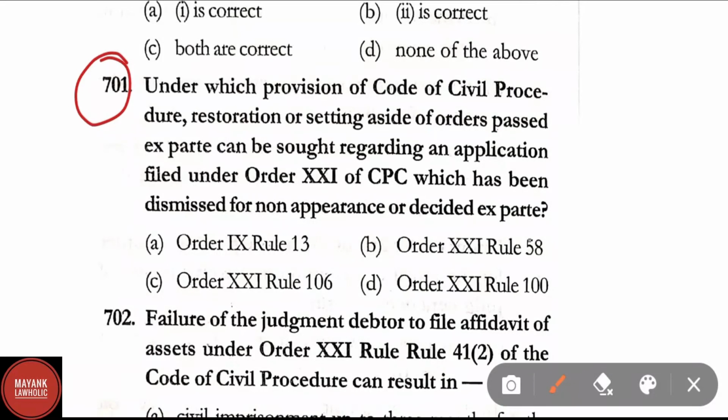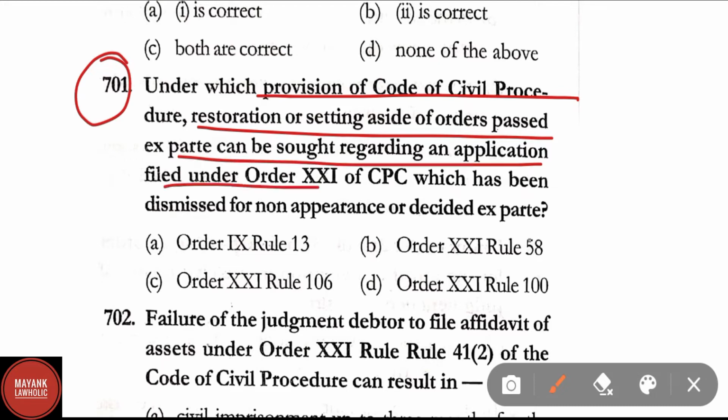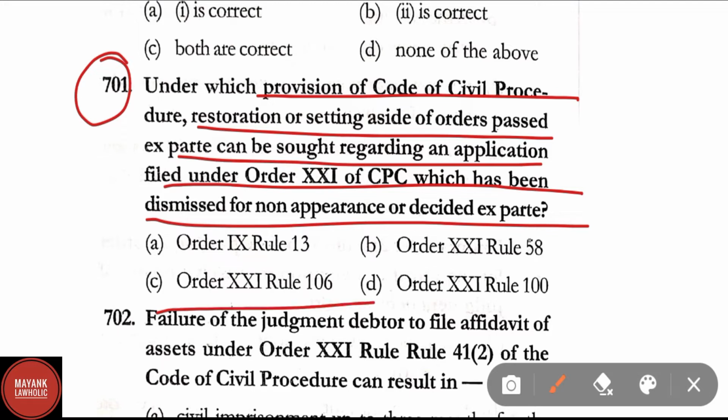Question number 701. Under which provision of CPC, restoration or setting aside of order passed ex parte can be sought regarding an application filed under Order 21 of CPC which has been dismissed for non-appearance or decided ex parte? Options are: A, Order 9 Rule 13; B, Order 21 Rule 58; C, Order 21 Rule 106; D, Order 21 Rule 100. Here the correct answer is option C, Order 21 Rule 106.